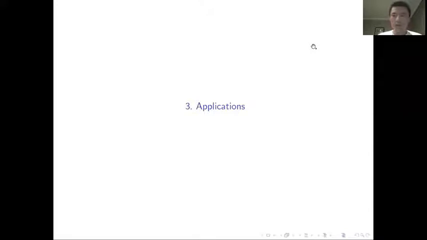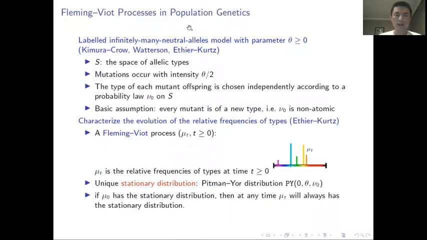Finally, let me present the application of our results in the study of population genetics. In the 1980s, there was a famous population genetics model called the labeled infinitely-many-neutral-alleles model with the parameter theta. The basic setting is as follows. Mutations occur with intensity theta divided by 2. The type of each mutant offspring is chosen independently according to a probability law on the space of all allelic types. Each model represents the evolution of the relative frequency of all types in a population by a Fleming-Viot process.